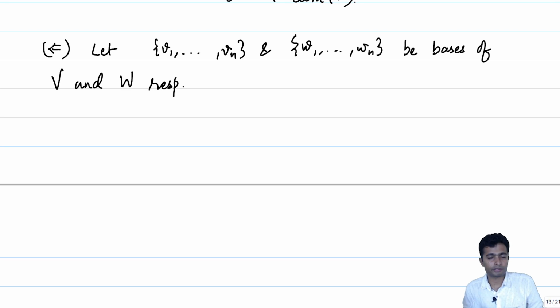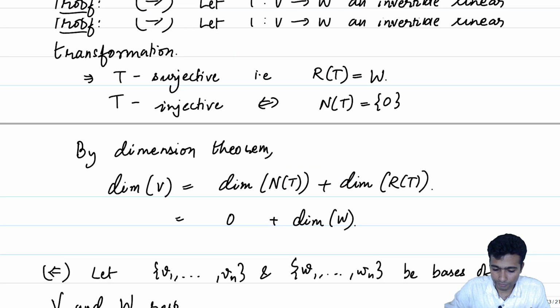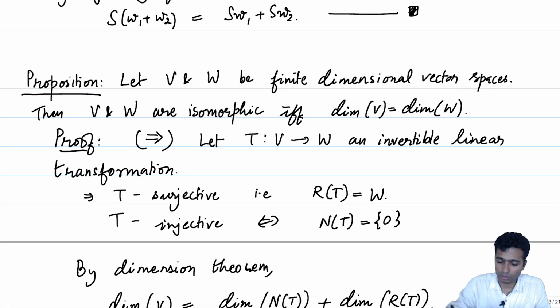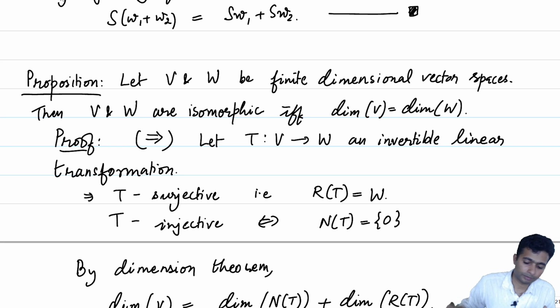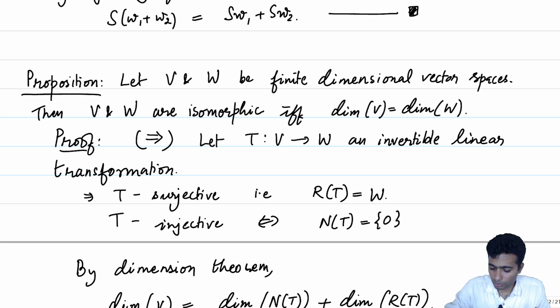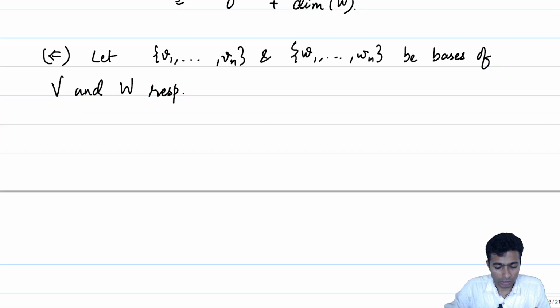To prove the converse, what is the statement? The statement would be that if the dimension of V is equal to the dimension of W, then there exists an invertible linear transformation between V and W. Okay, so let us try to construct one.